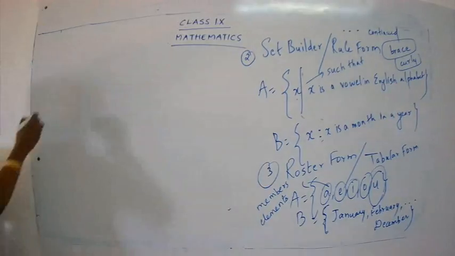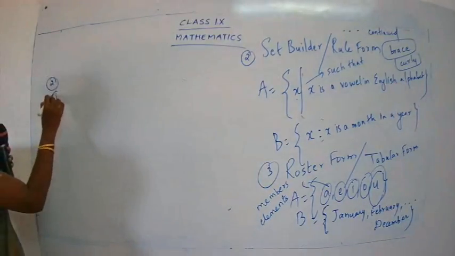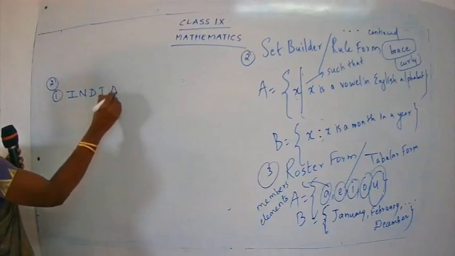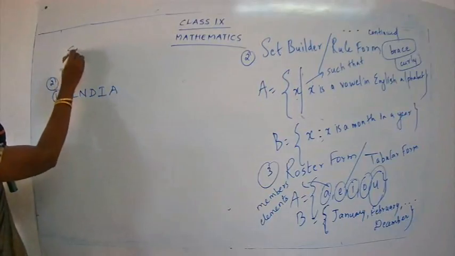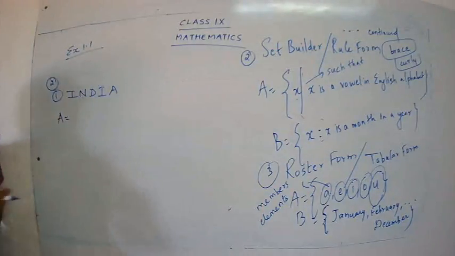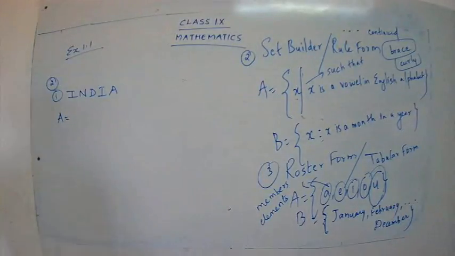So question number 2, first subpart, India, I-N-D-I-A, and exercise 1.1. I'll just give a name to a set. Giving a name is of your choice, you can give any letter you wish. But use only a capital letter.